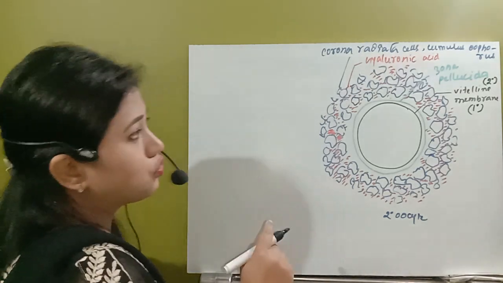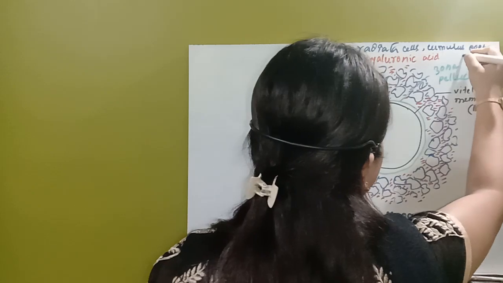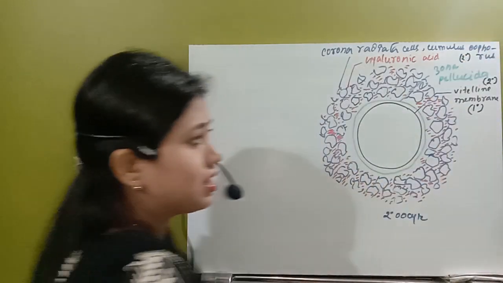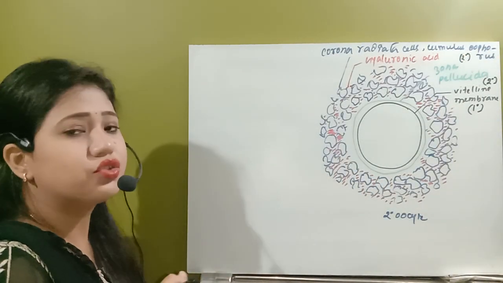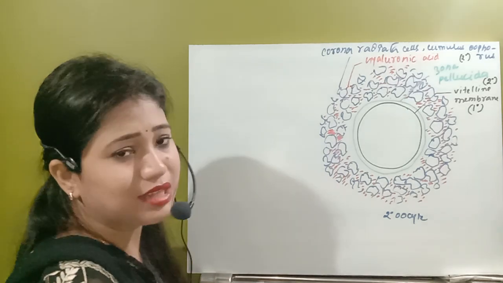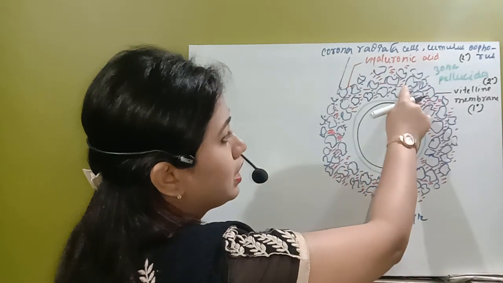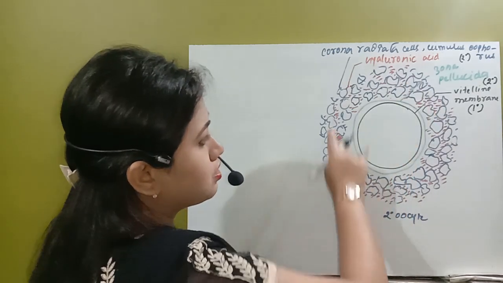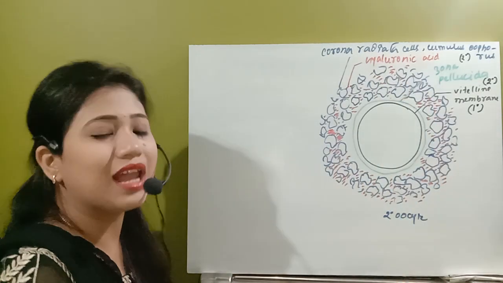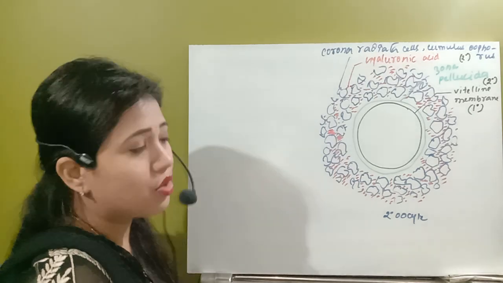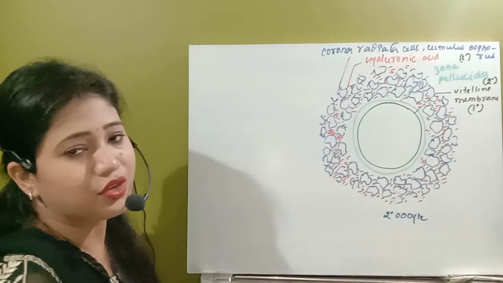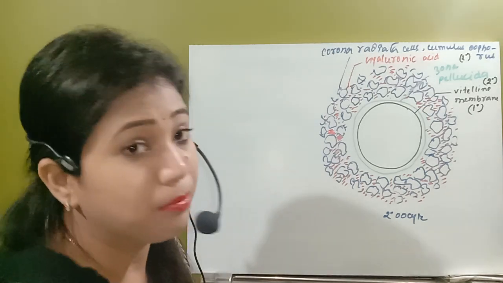So both of these are secondary layers or secondary membranes.